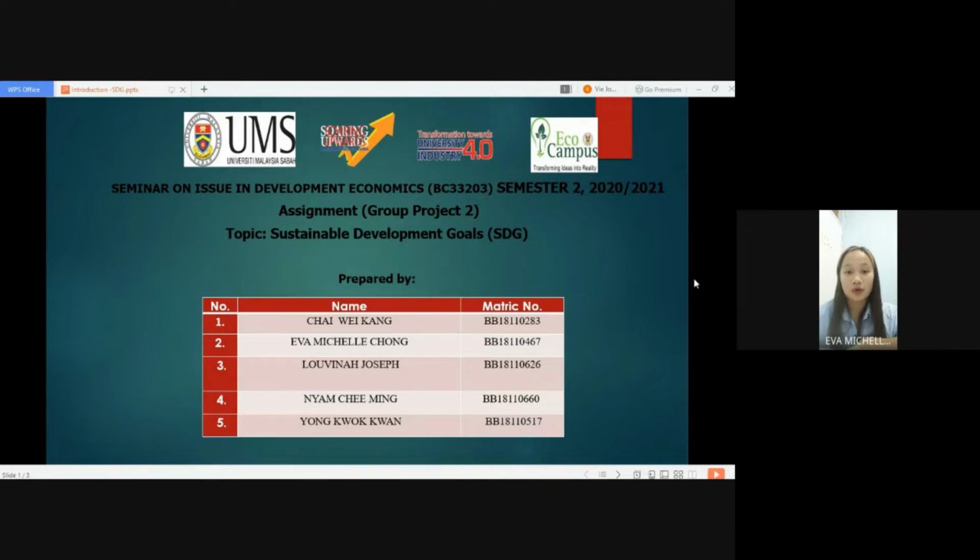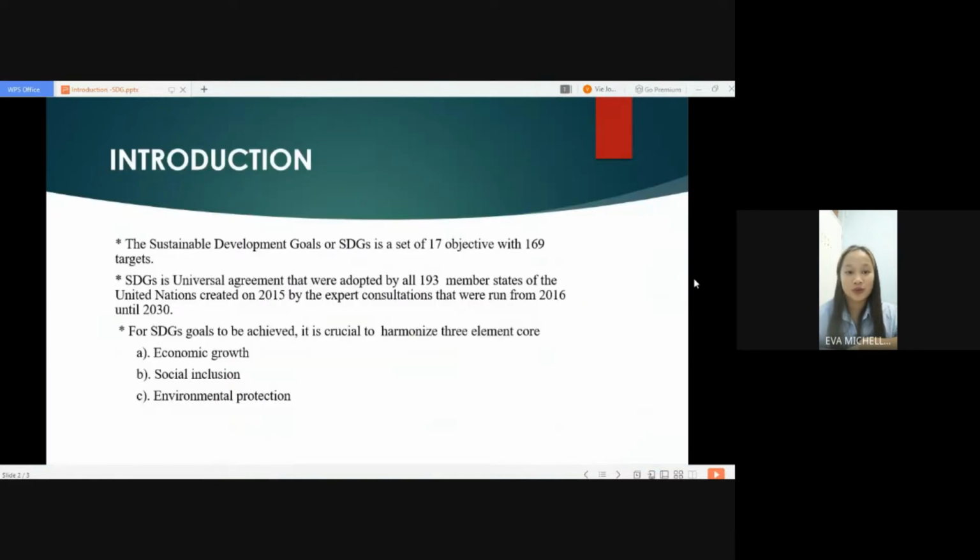The topic for our group assignment is sustainable development goals. The first slide of this presentation shows my group members' names. So, I will start by presenting the introduction of this assignment.